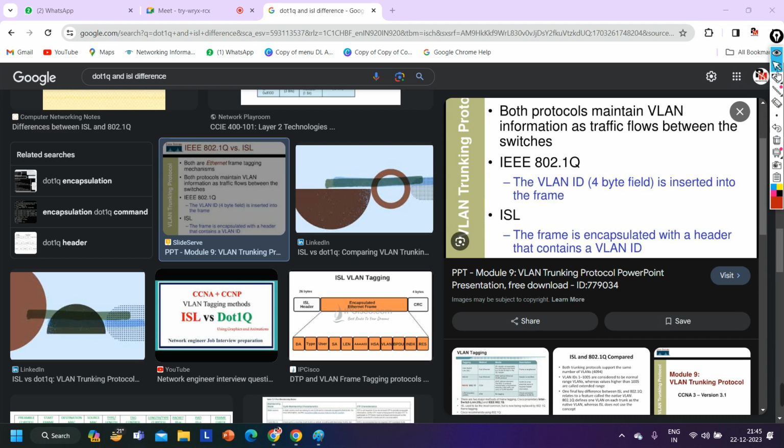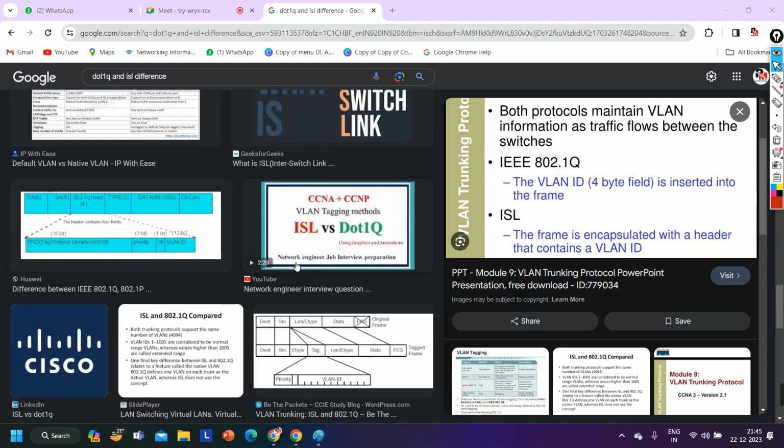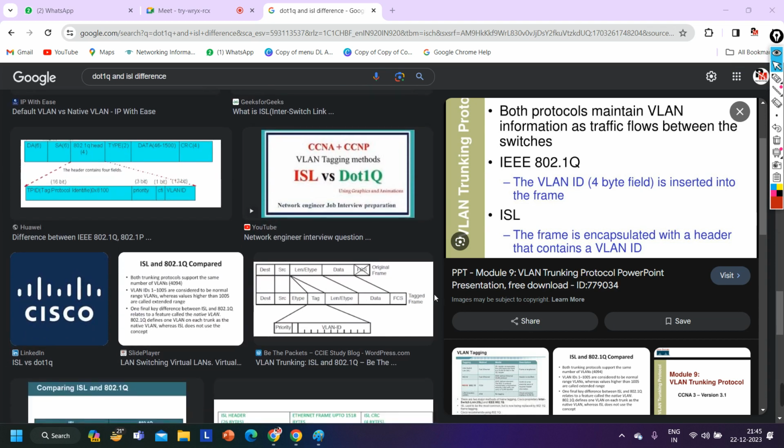When we configure .1q and ISL, I will capture the link and then I will show you some differences. ISL is Cisco proprietary, right? Yes, the second difference is that ISL is Cisco proprietary, and .1q is open standard.